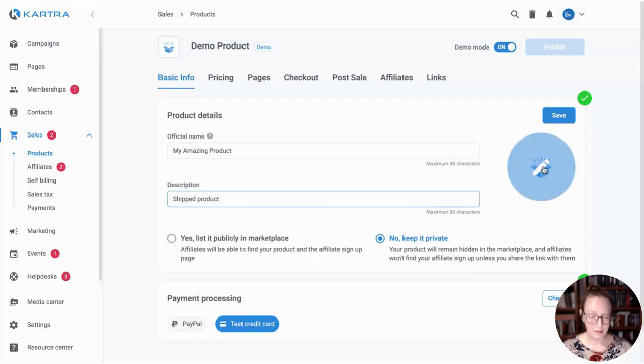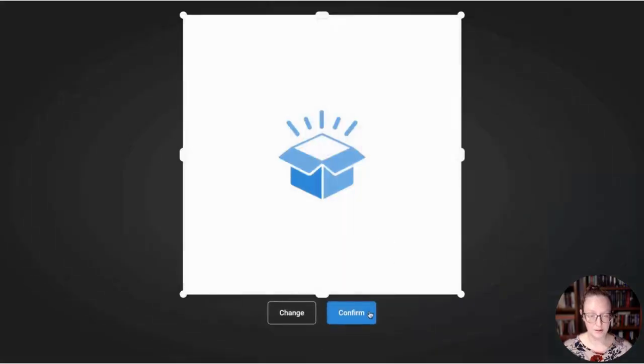If you want to add an image for the product, you can do that here. You would just click this and then upload your photo here.